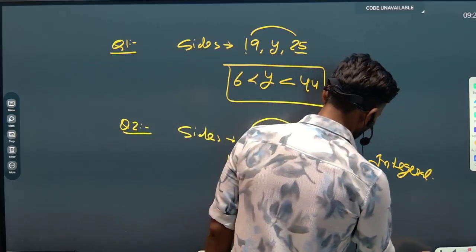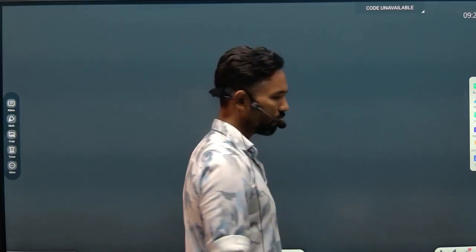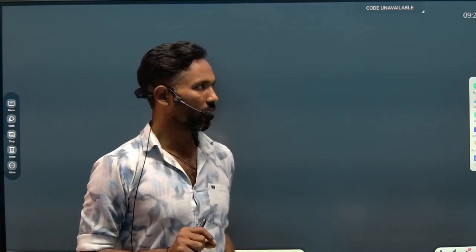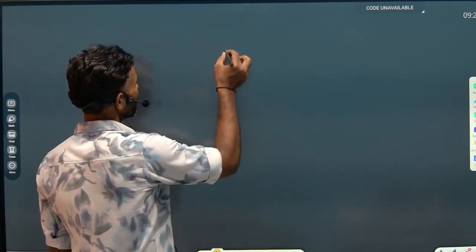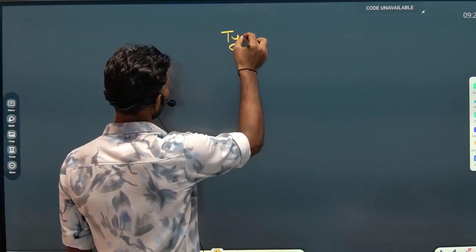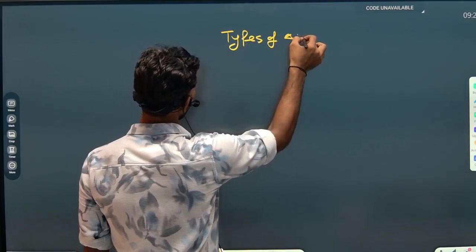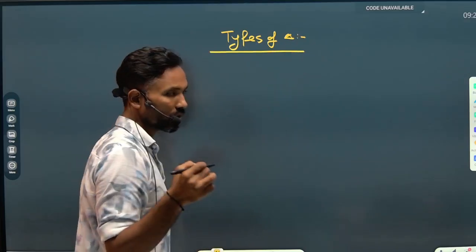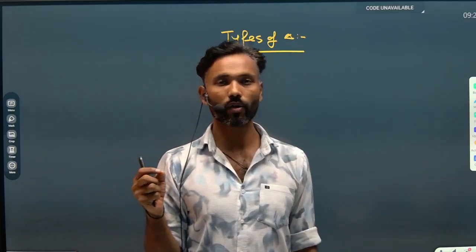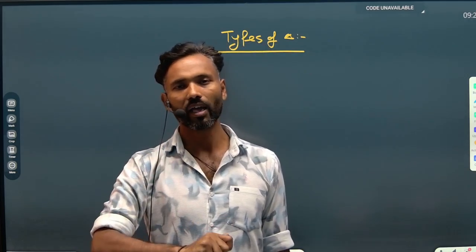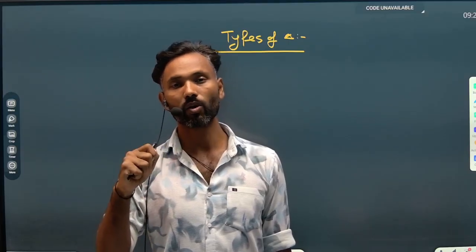So let's move now to the next basic. Now we will discuss the types of triangles. There are basically two types of triangles. The first type is based on sides, and the other type is based on angles.